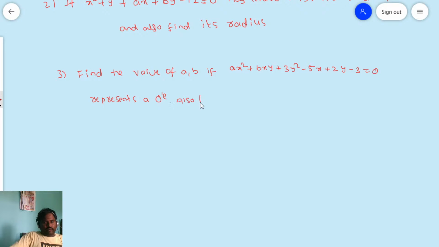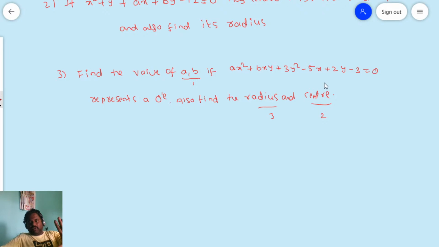Also find the radius and center. Actually, after the center only we will find out the radius. You see friends, we need to find the unknown values a, b. Also we need to find the center and the radius. First, they have given a circle equation, so we need to find the center and radius here in this case.